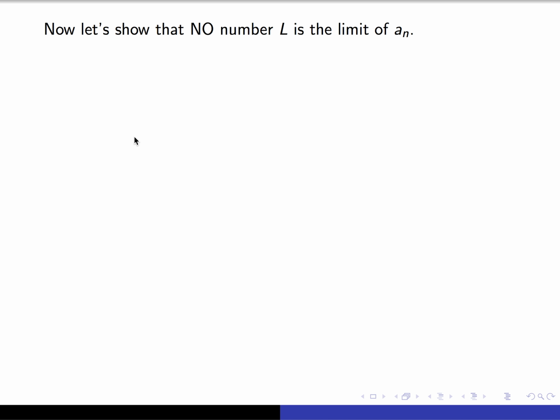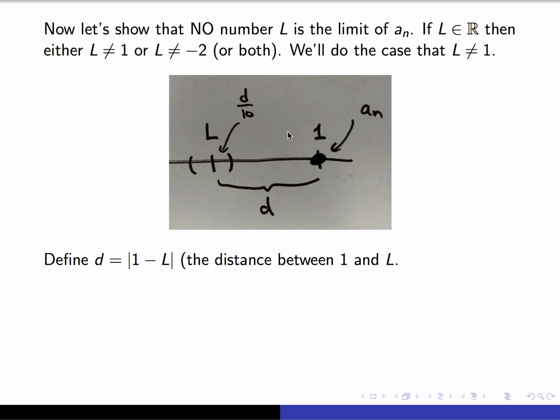Now let's show that no number L is the limit of a_n. To do that, we have to do 2 cases. L is either not equal to 1 or not equal to minus 1. It could be both. So we'll do the case that L is not equal to 1. I've drawn a picture, and in the picture L is to the left, but it could be to the right.